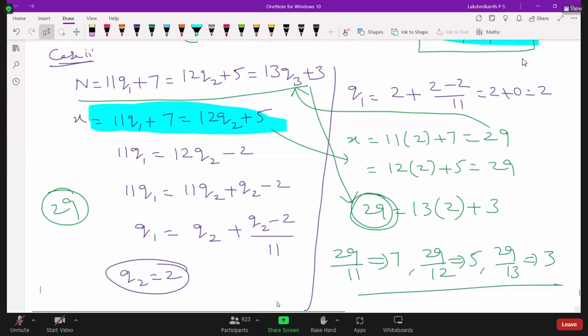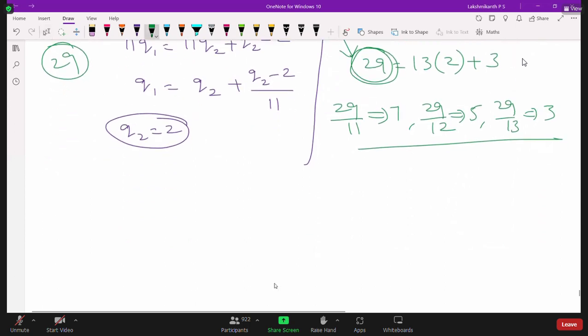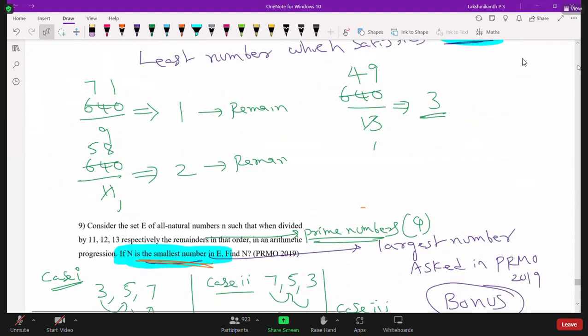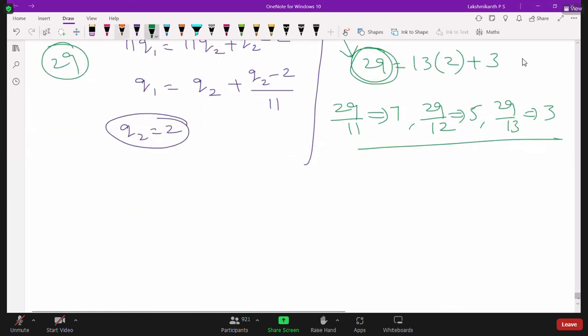Okay. So now let us solve other cases also. Because they are asking smallest number, they are supposed to ask the smallest number in the exam. So this was the bonus question in PRMO 2019. So they were supposed to ask smallest number, but in the question they asked largest number. So now see, we have solved one case. Now let us solve another case.